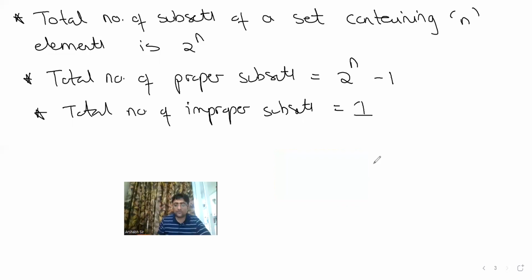So 2 to the power n is the total. Out of this, how many are proper subsets? 2 to the power n minus 1. How many improper? 1. Please make a note, and read the question very carefully in the exam.